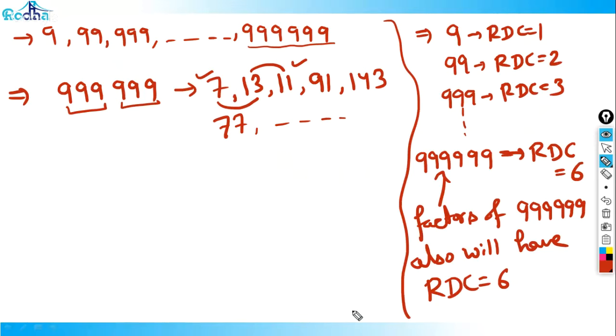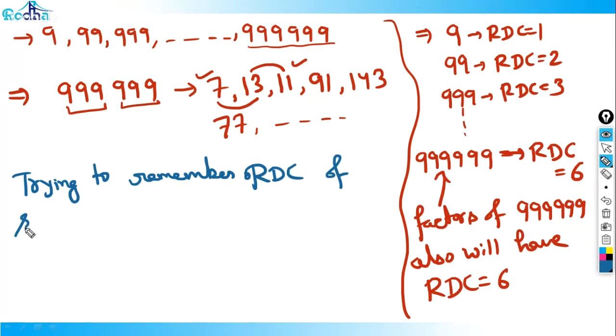Anybody who would have watched my numbers videos would have obviously memorized them completely by now. But many people are new here, right? So we'll discuss all these numbers. What I'm saying here is, in this series, we are trying to remember the RDC of some famous numbers actually, some famous numbers, right?